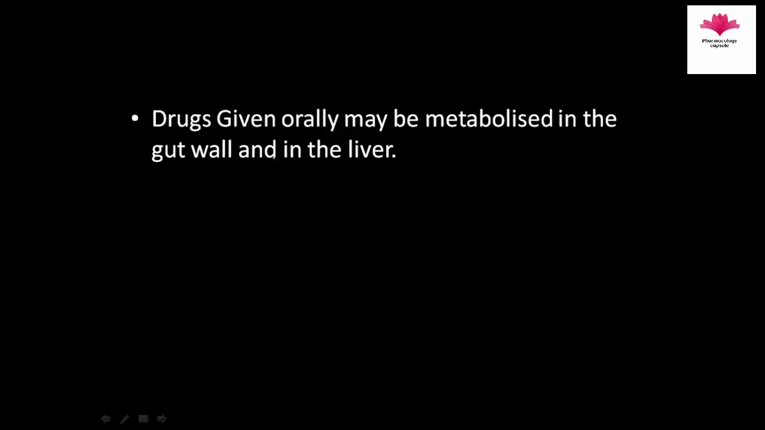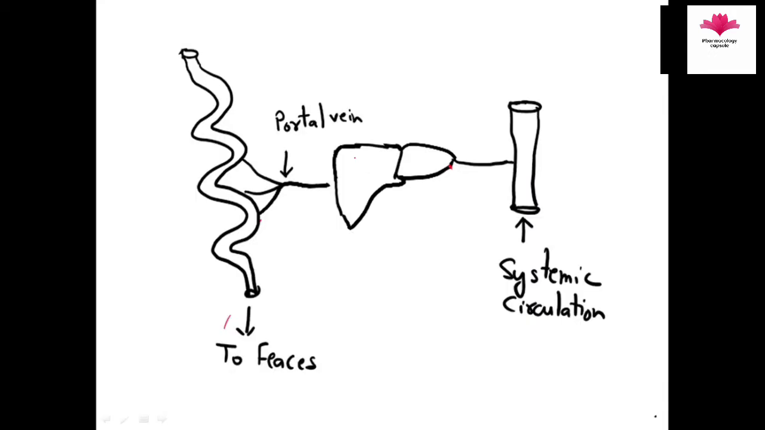Now the drugs given orally may be metabolized in the gut wall and in the liver. We see a hypothetical situation. In this, 100 milligram drug orally has been taken, and we assume that 10 milligram of the drug is not absorbed, so it is excreted, and nearly 10 milligram is metabolized in the gut wall. So how much drug reaches through the portal vein?